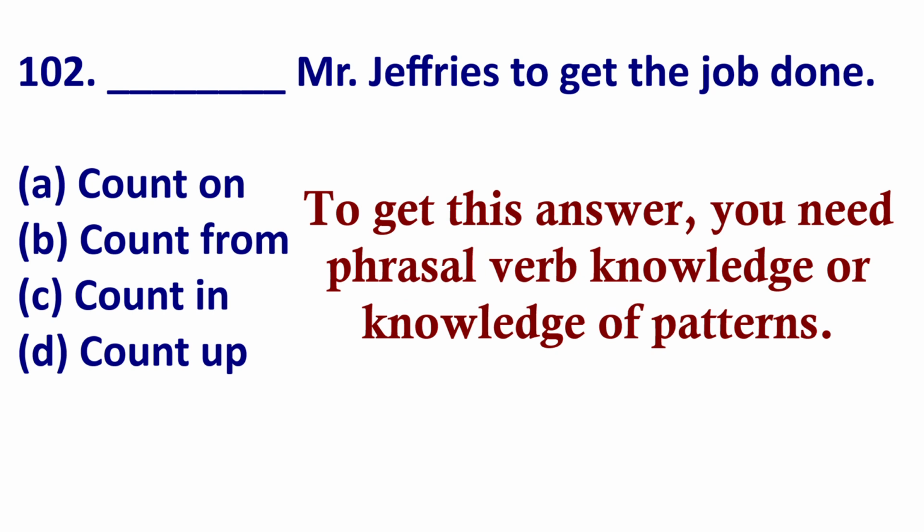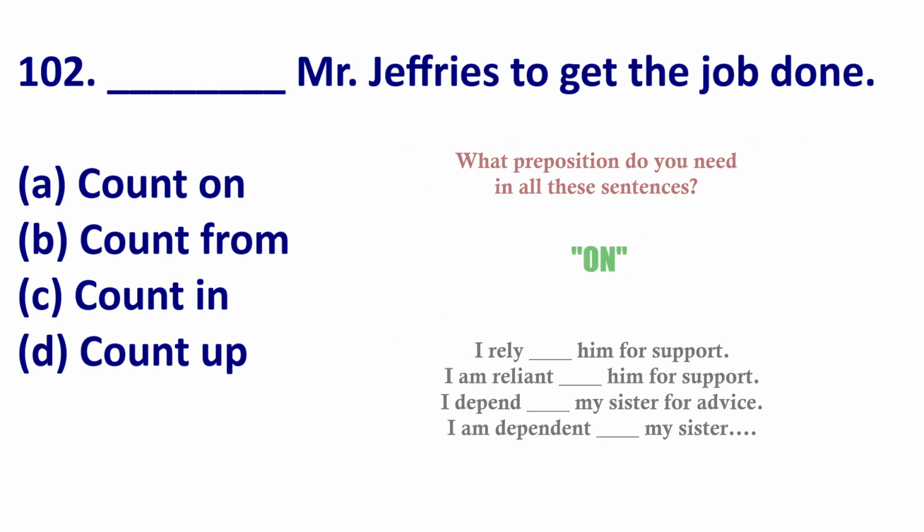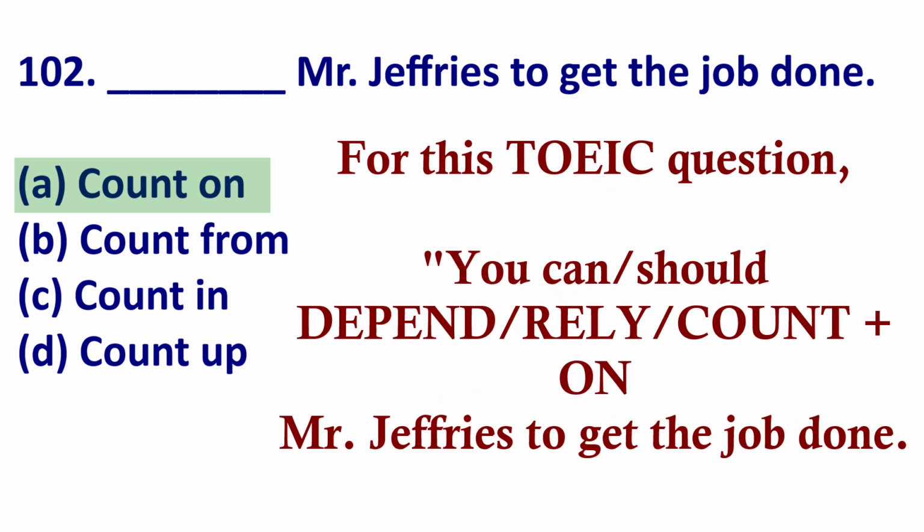Okay, now you just need phrasal verb vocabulary knowledge. When we look at rely or depend, we say, I depend blank him for support. I rely blank my sister for advice. What preposition do we use? Exactly. Depend on, rely on someone. Count on is a phrasal verb that means depend on or rely on. So when I need to find something out, I depend on ChatGPT. I can also say I count on ChatGPT.